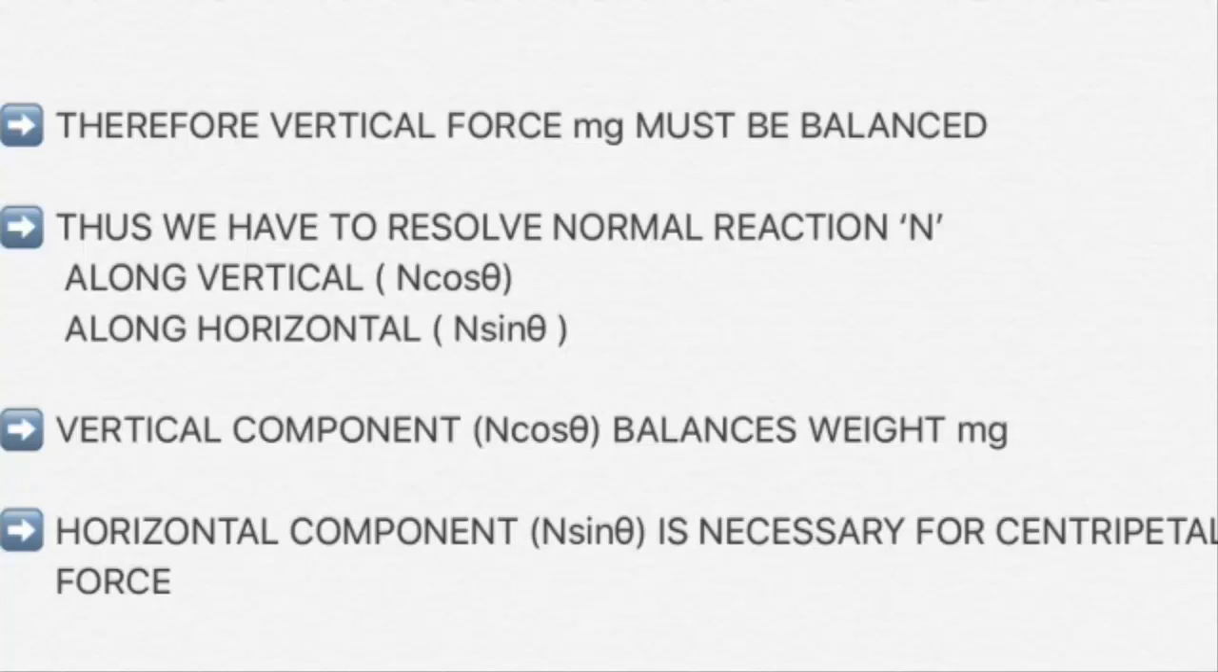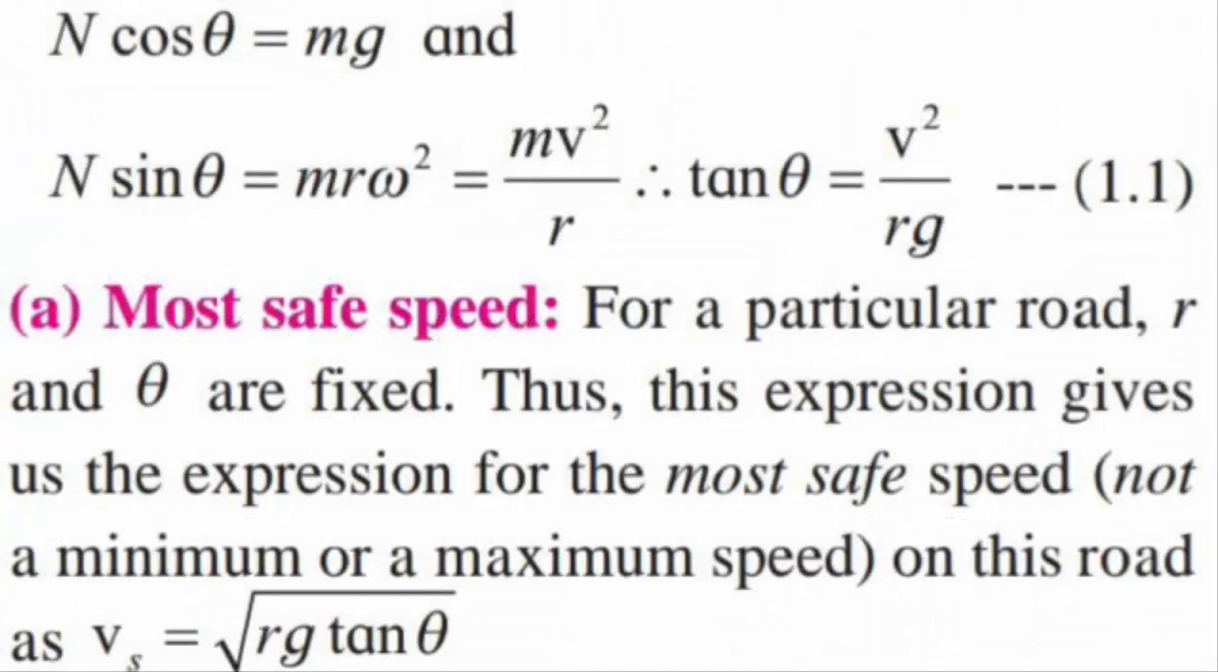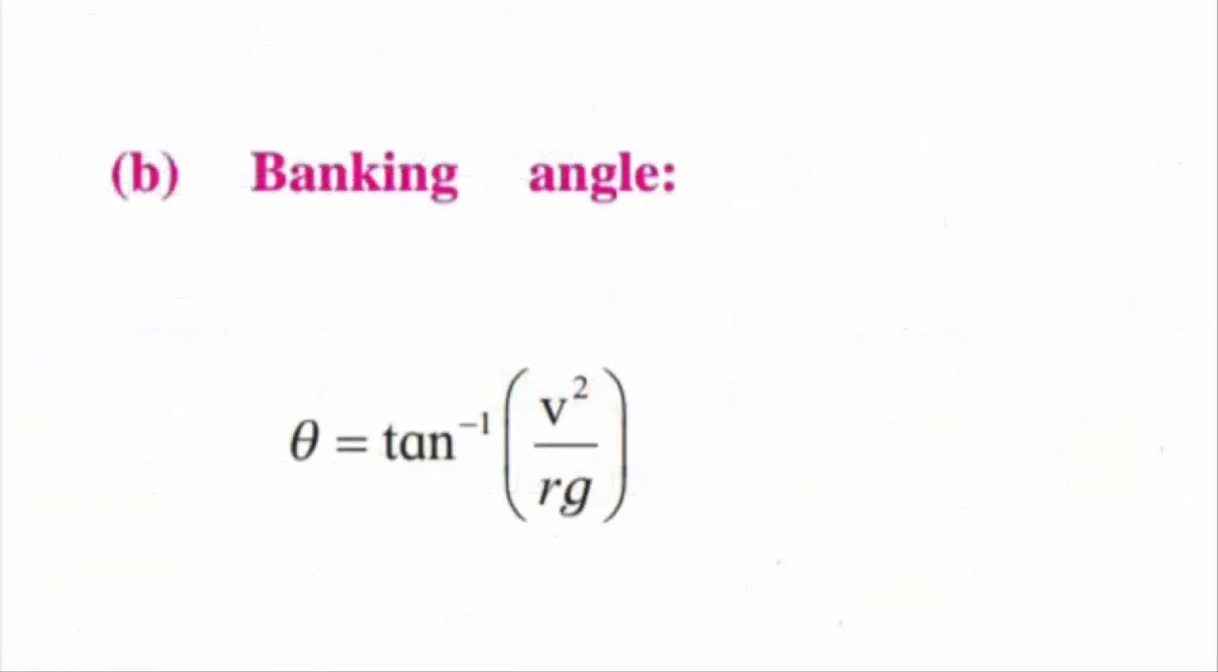The vertical component N cos theta balances the weight mg. The horizontal component N sin theta is necessary for the centripetal force. Therefore, N cos theta is equal to mg and N sin theta is equal to mv square upon r. Therefore, tan theta is equal to v square upon rg. For a particular road, r and theta are fixed. Therefore, on this road, the most safe speed v_s is equal to root of rg tan theta. The banking angle theta is equal to tan inverse of v square upon rg.